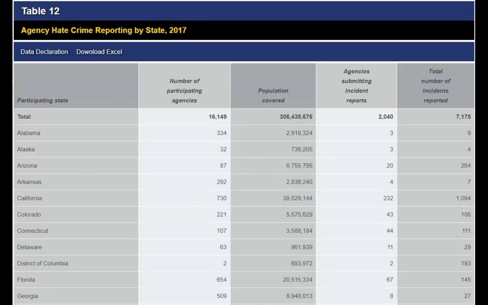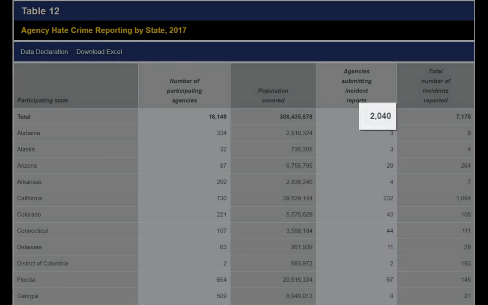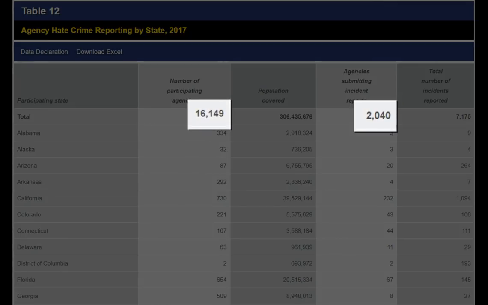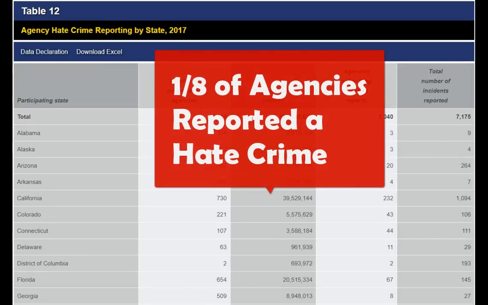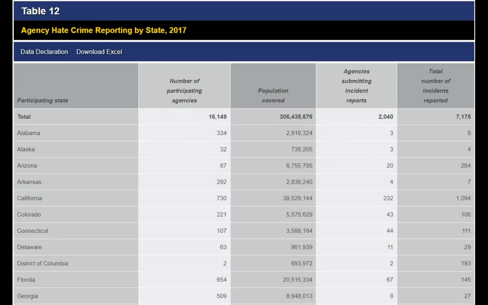Table 12 breaks down by state the number of participating agencies as well as the population that they cover, and the number of agencies which submitted incident reports on hate crimes. There are a couple interesting things to point out with this table. First, if we look at the agencies which submitted incident reports, there are only 2,040 which did so out of over 16,000 total reporting agencies. So that means only about 1 out of 8 agencies reported any hate crimes at all, and the vast majority didn't report any hate crimes.